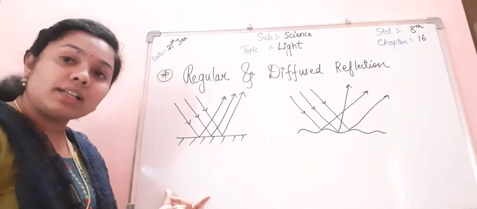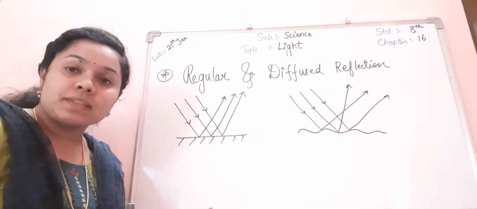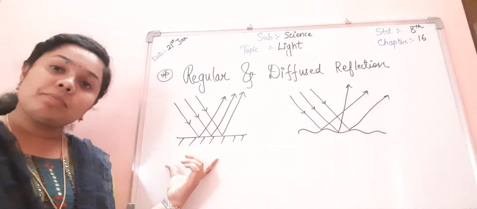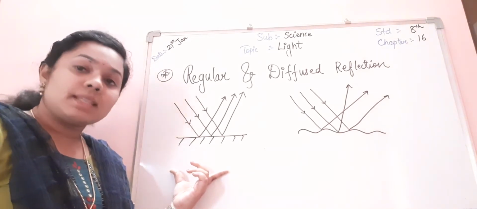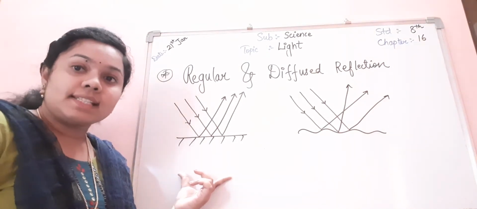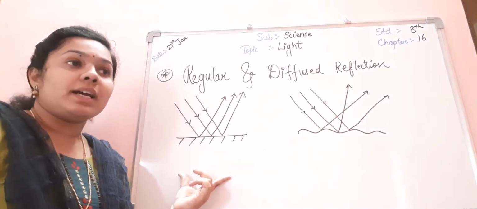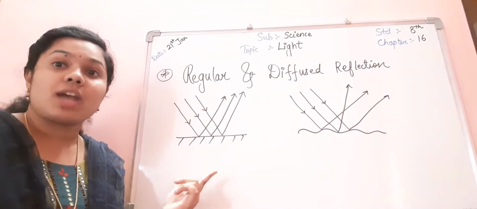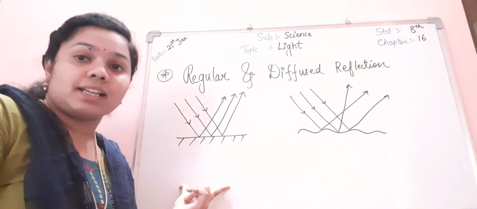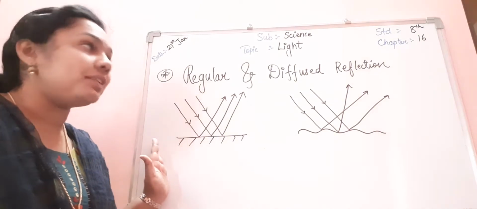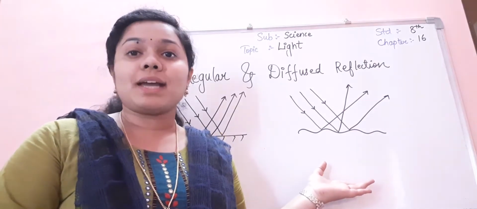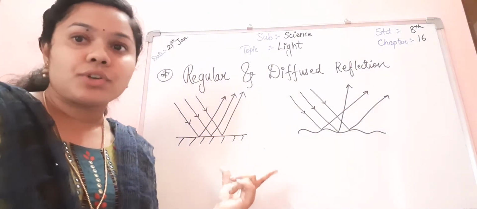While the regular reflection is having the example of still water, the water which is calm. We can see the example for regular reflection: the mirror, then polished surface of a car. We can see our face through that also, and even we can see the face through a shiny surface like a plate which we use. All the things we can see our face directly. So these are the example of regular reflection and these are the examples of diffused reflection. So I hope that this concept is also clear for you all.